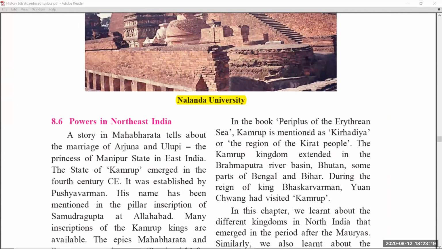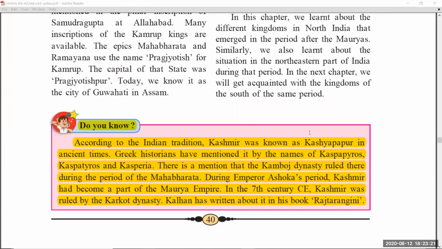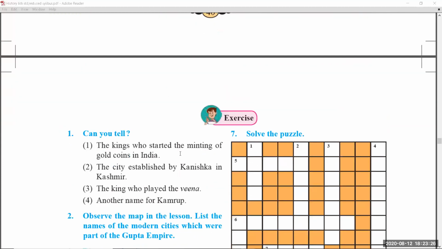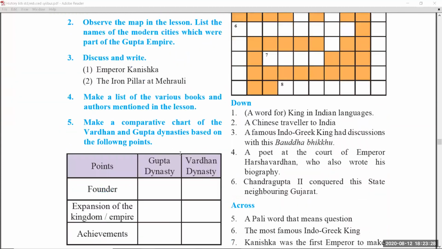And this is the continuation, Nalanda University image. Okay students, again at the bottom of the page, the do you know part in page number 40 was also removed. The exercise parts you have to learn as it is.